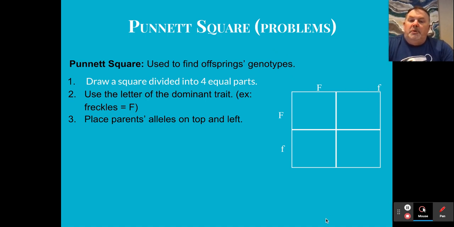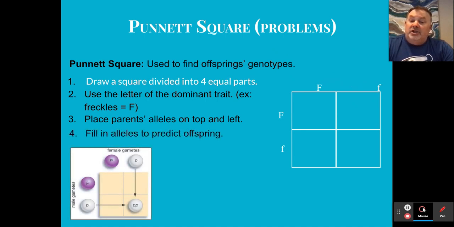And what we would do is we would place the parents. For example, I'm going to have one parent as big F, little f. In other words, this individual is heterozygous. And then this individual will be put on the other side or on the top here, and they are also heterozygous. And so what we're going to look at is some of the possibilities. Well, we just fill in the alleles. Remember, each one of these is referred to as an allele. So we're going to take the big F, we'll put it here in the box and also down below. This big F would also go in this box and also this box here.